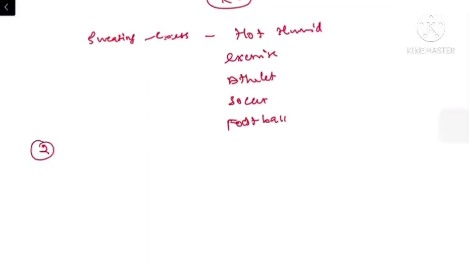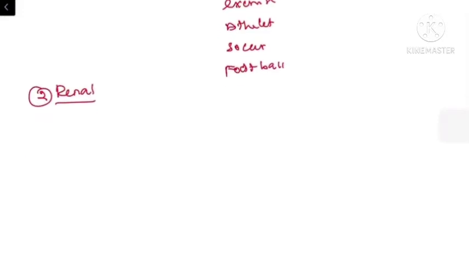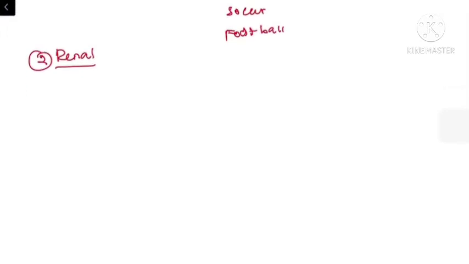So next one is the renal causes. This is the most common etiological factor because of which the patient usually presents to the outpatient department with hypokalemia. So what are the renal causes? To understand the renal system, we need to understand the hormonal balance acting in the renal system.